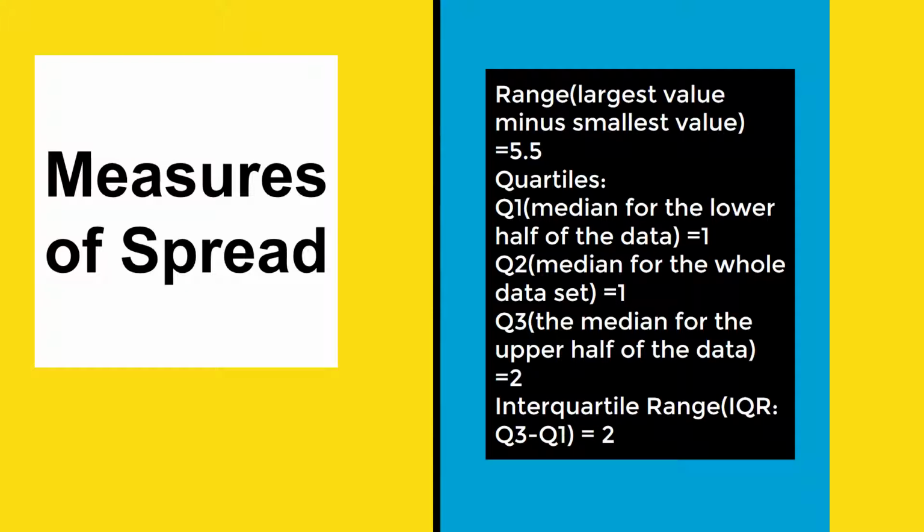The measures of spread are the range and the quartiles. The range is 5.5 hours. The lower quartile for the data is 1 hour. The median quartile for the data is also 1 hour. And the upper quartile for the data is 2. The interquartile range is 2 hours studying.